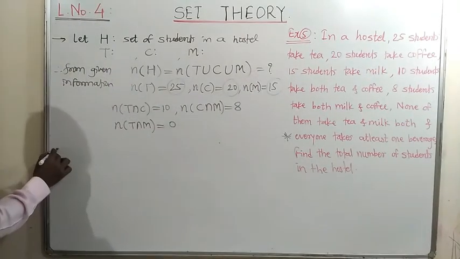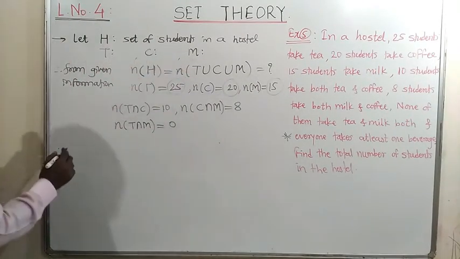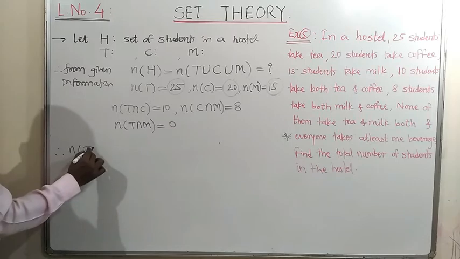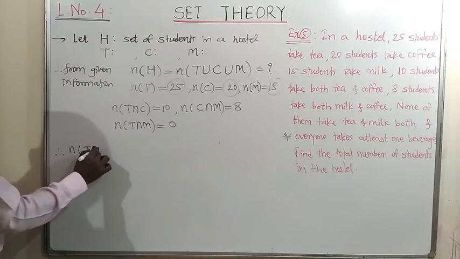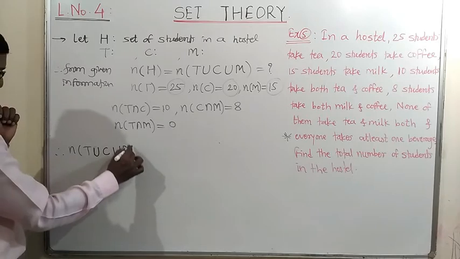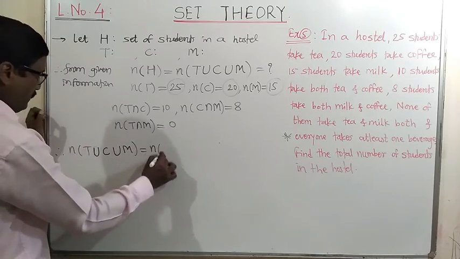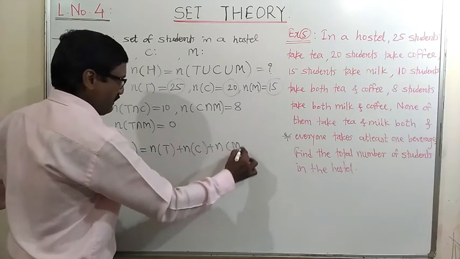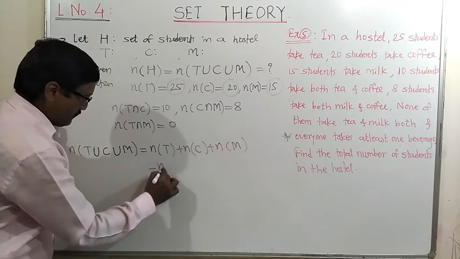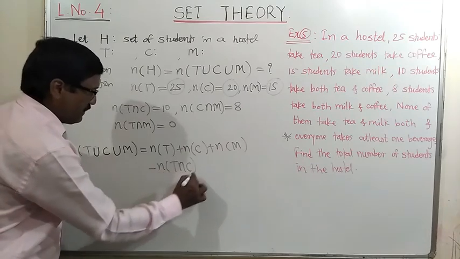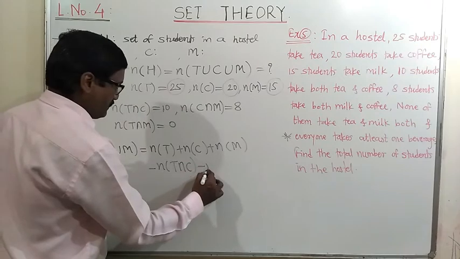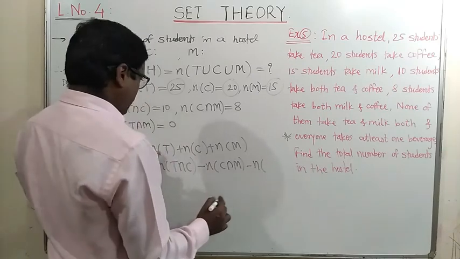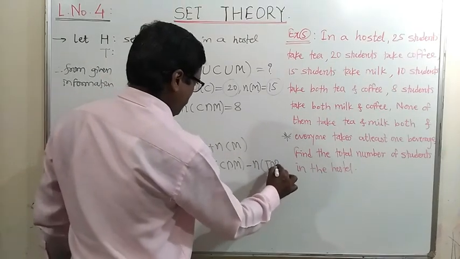Therefore now we have to find the union of three sets. We have the formula to find the union of three sets. Let us use that. The number of elements in T union C union M is equal to the number of elements in T plus the number of elements in C plus the number of elements in M minus the number of elements in T intersection C, that is given, the number of elements in C intersection M, it is also given, and the number of elements in T intersection M, it is given.